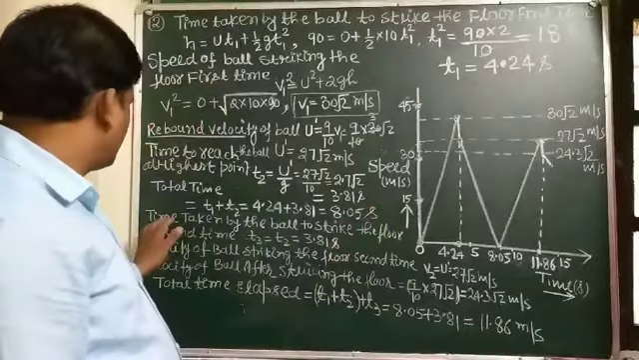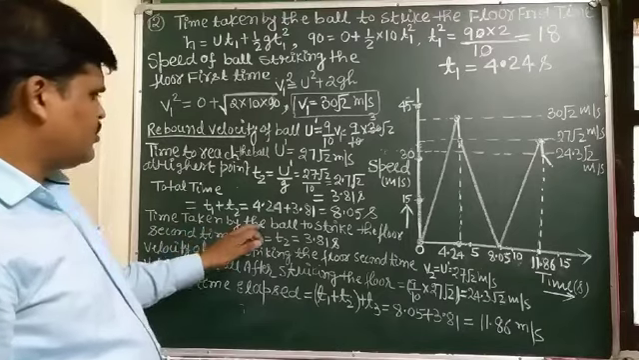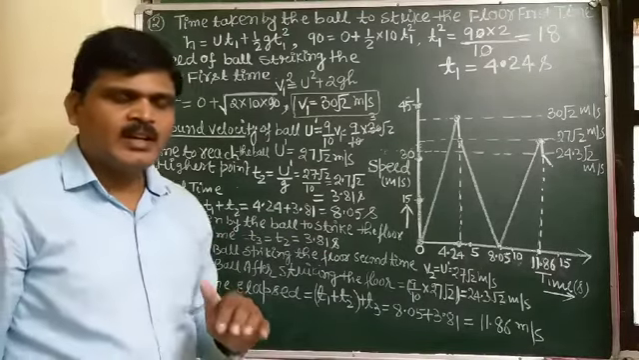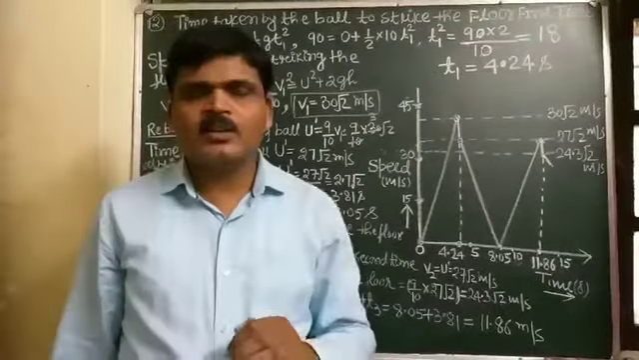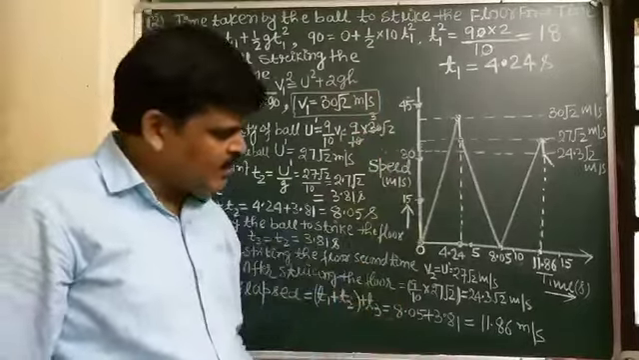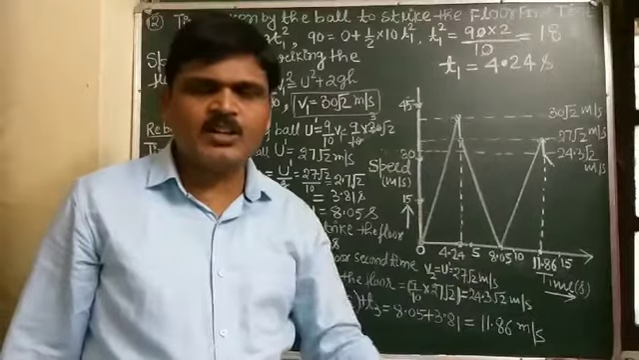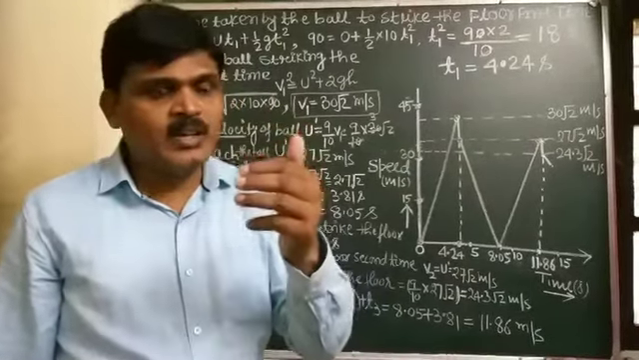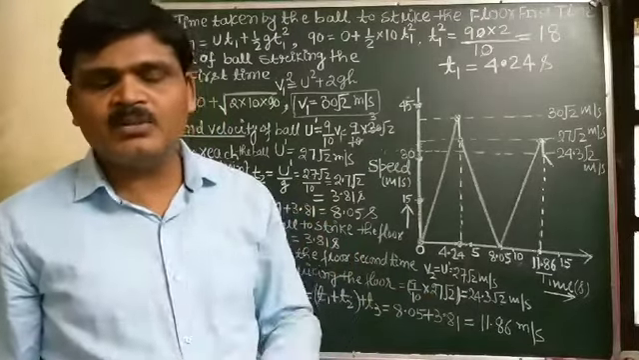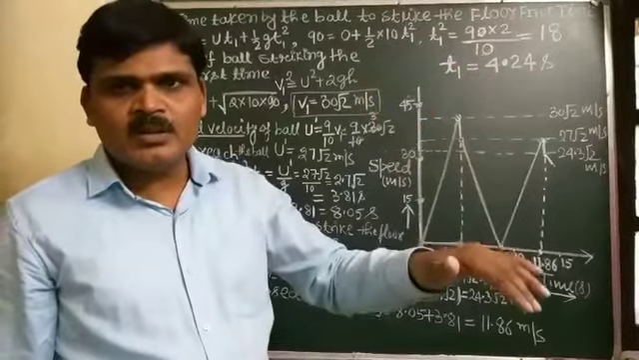Now student, the time taken by the ball to strike the floor the second time. You know that the first time the ball strikes the ground, it reaches the highest point and then strikes the ground again. It means, at what time does the ball strike the ground the second time? We know that time of ascent is equal to time of descent.